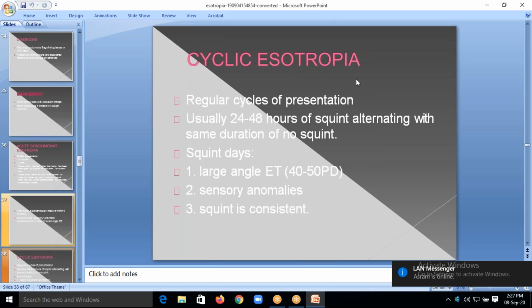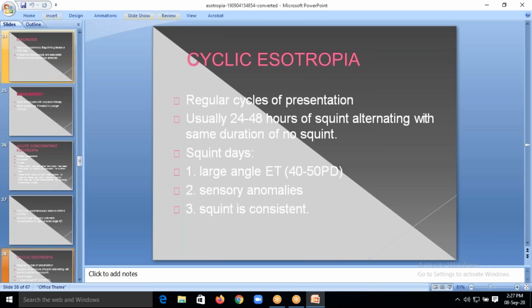Next one is cyclic esotropia, with regular cycles of presentation. It can present every 2 or 3 months, or sometimes in days or hours. Usually there are 24 to 48 hours of squint, alternating with some duration of no squint. On squint days, a very large angle of esotropia will be there, with some anomalies, and the squint is consistent.